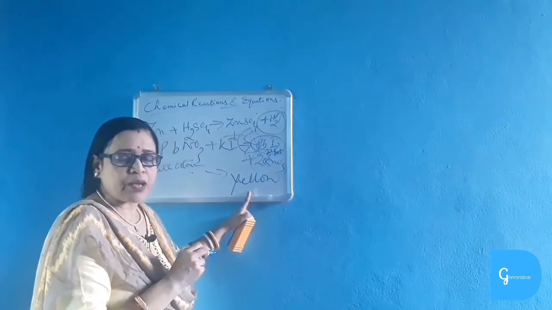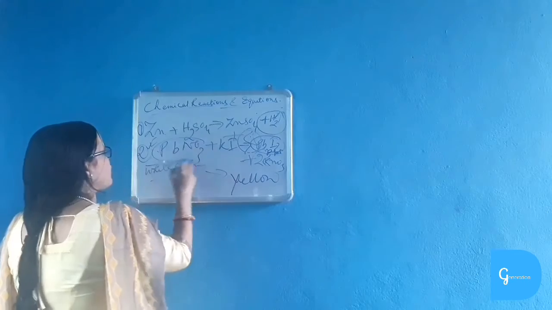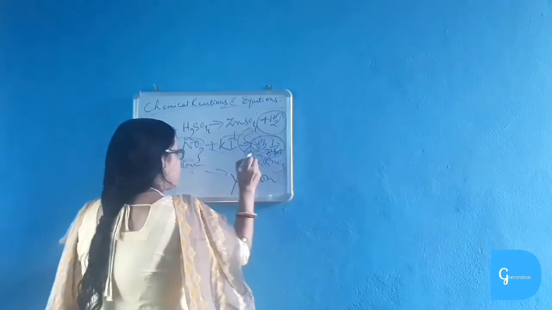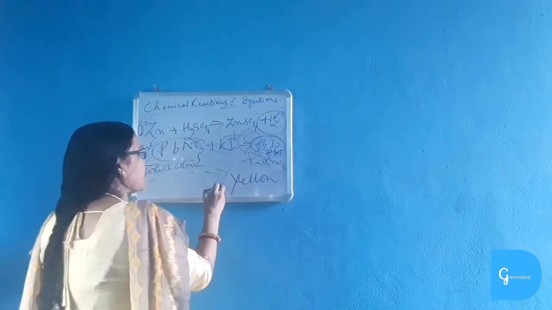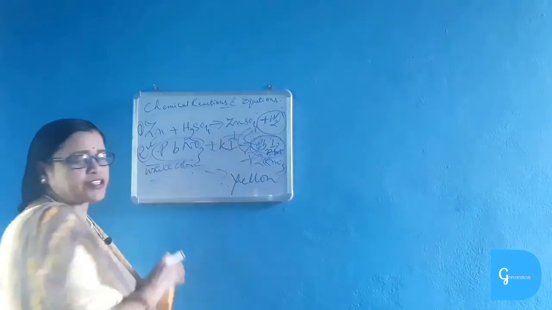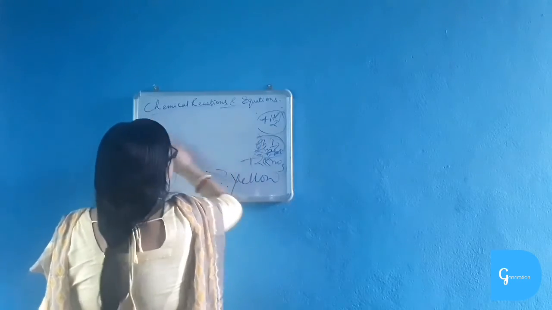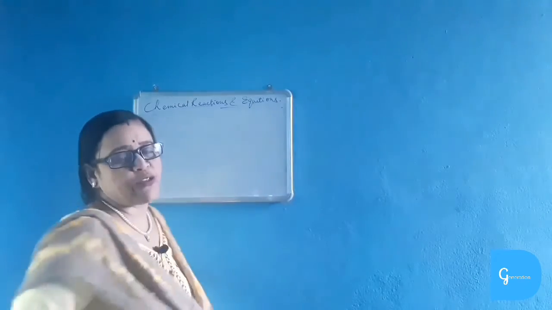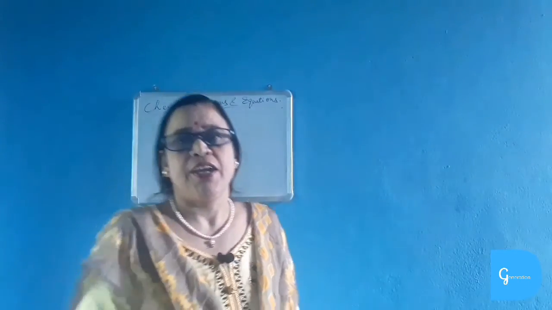Thus it means chemical reaction is taking place. Again precipitate is formed. This is soluble in water and this is the precipitate. So formation of precipitate plus change in color, both these characteristics are taking place in this reaction. Now chemical equations. What is chemical equations and why and how do we balance chemical equations? We will discuss it in our next videos.